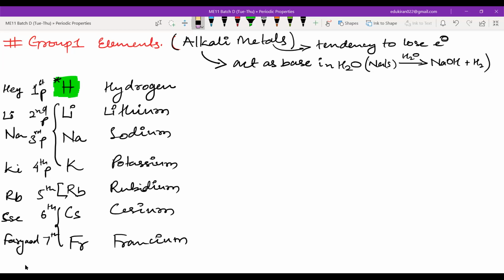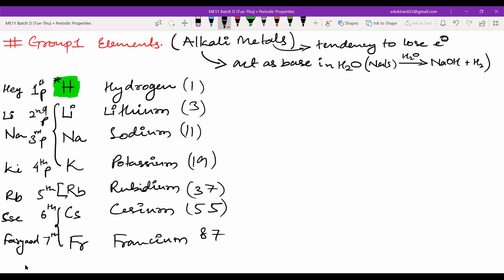Now we will write the atomic numbers. The atomic number for hydrogen is 1. For lithium it is 3. For sodium it is 11. Then add 8, which is 19. After 19 you add 18, which is 37. After 37 you add again 18, which is 55. And then you add 32, which is 87. So these are the atomic numbers for the different elements.